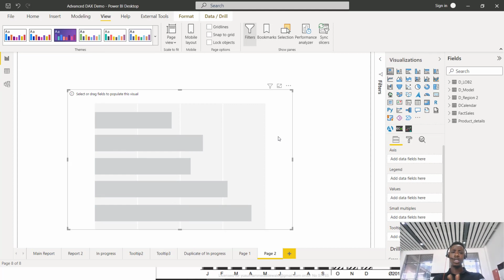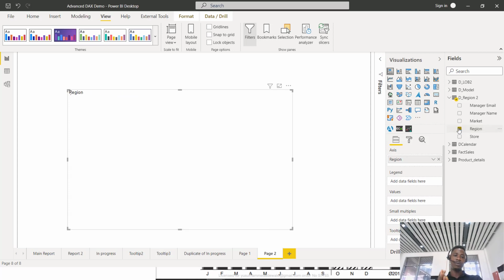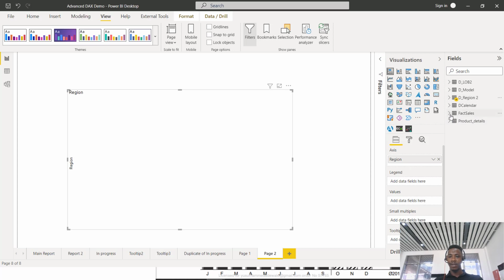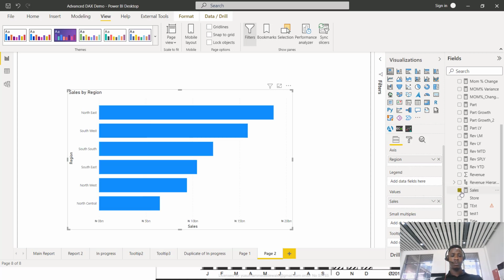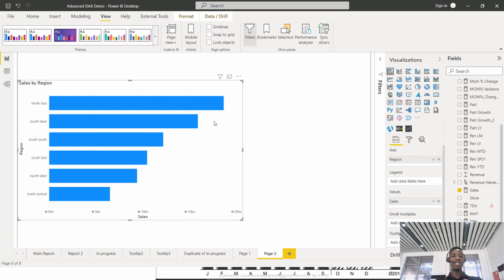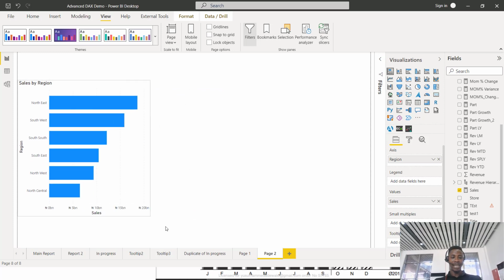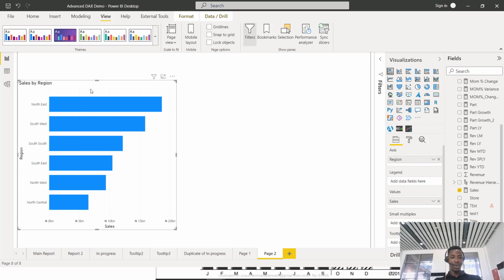So maybe I want to plot a region by revenue. I want to see our revenue by region. So I can come inside the region table and select region, right? So I just selected region from the region table. Then I'll go to my sales table where I have my sales, which is the fact sales, and I'll select sales. Now, by sales, you notice that I have a chart quickly and easily, right? A very nice chart. So I'll just put that here.